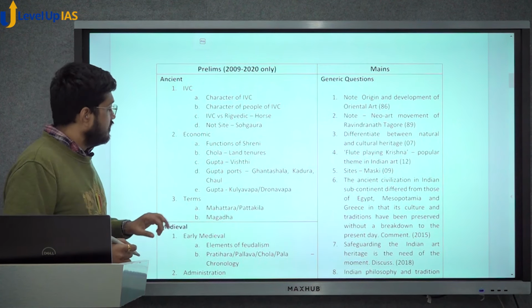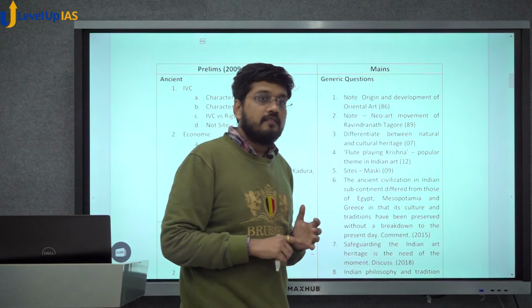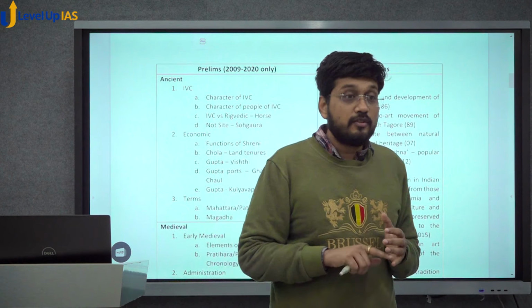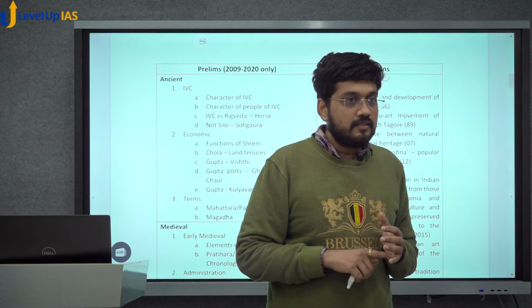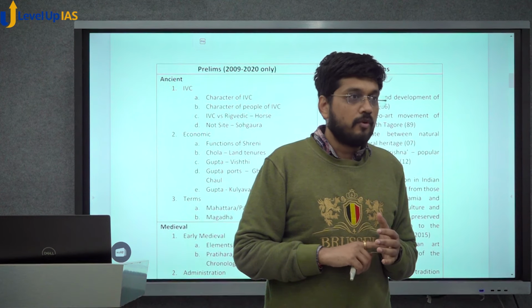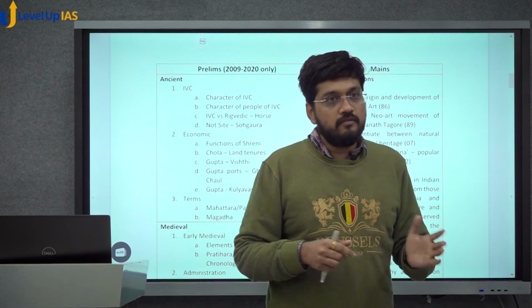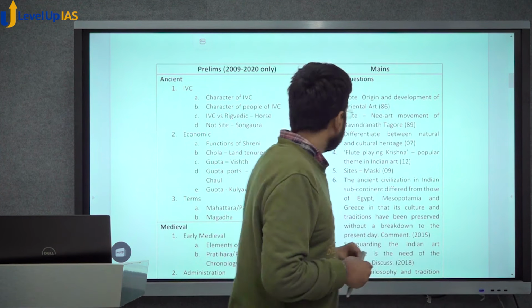So, the very first section is ancient India. In ancient India, we will cover everything that does not come in art and culture. Except for religion and art and culture, whatever remains is politics, economy, society. These three parts we will see in ancient and medieval, and then we will go to art and culture.